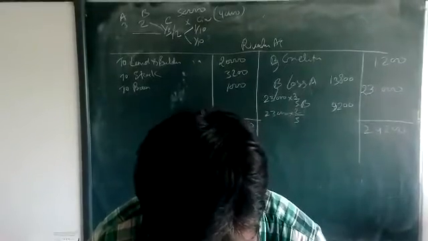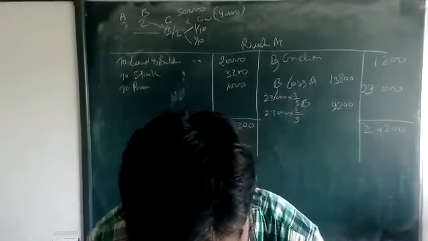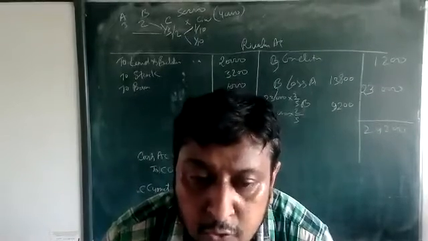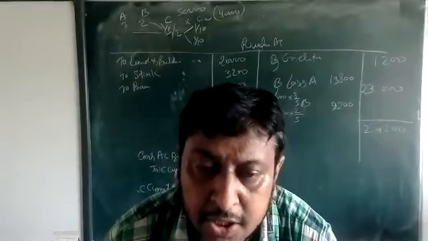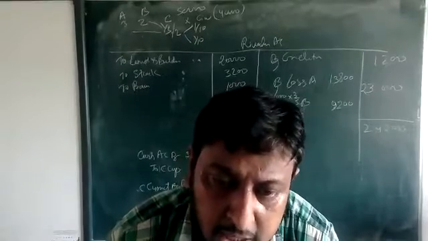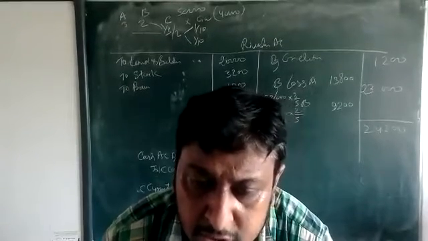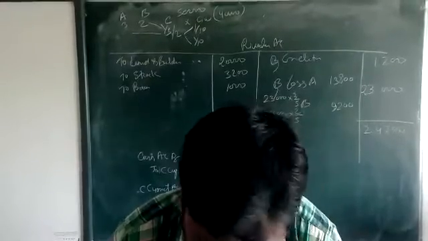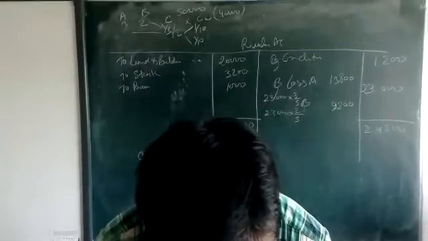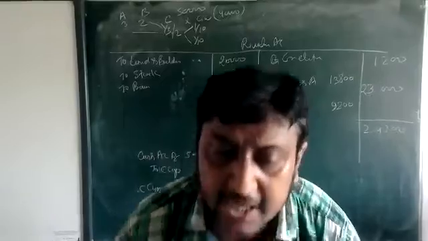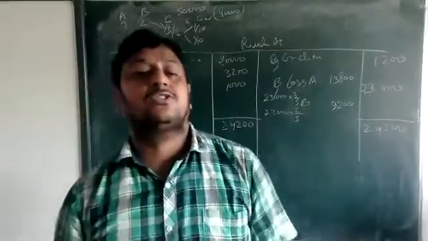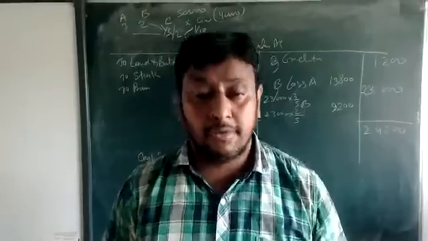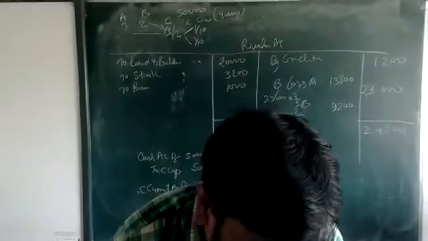Okay. And then plant 80,000. The old value of plant is 1 lakh, but now the new value is 80,000. It means 20,000 less, so 20,000 loss is there. Thus we are showing which side? Debit side. Okay, beta. Prepaid expense nil. Prepaid expense is an asset that will be nil. It means loss, and then we show this full prepaid expense on the debit side of the revaluation account.